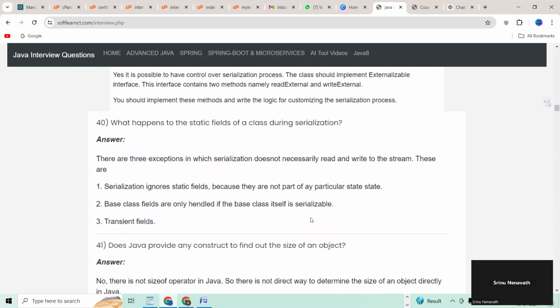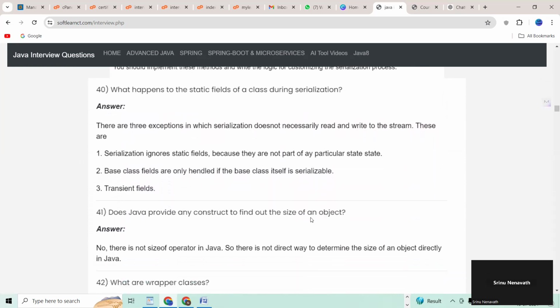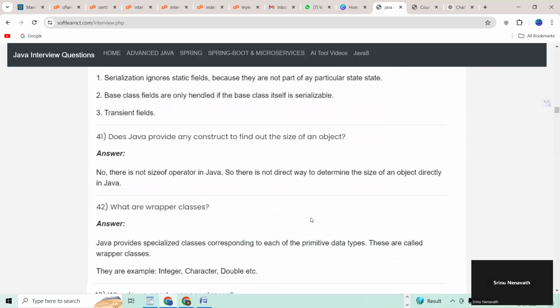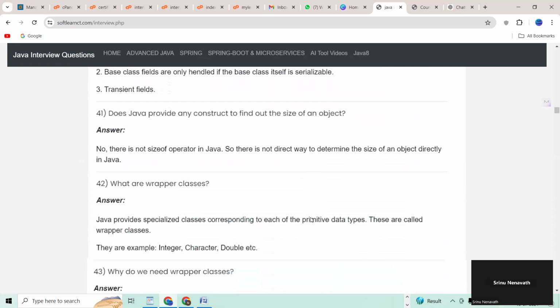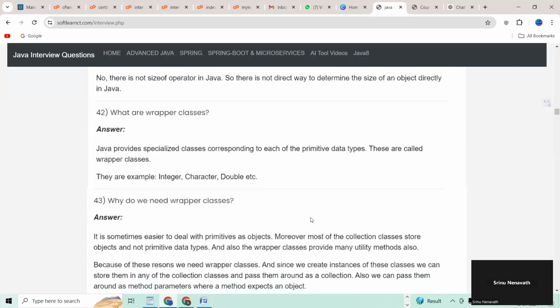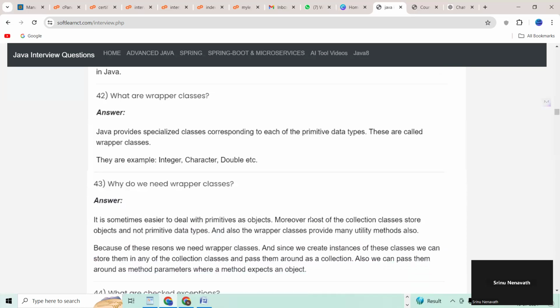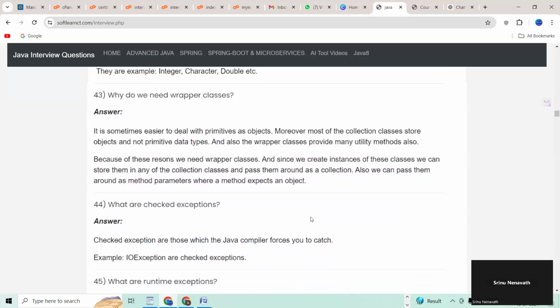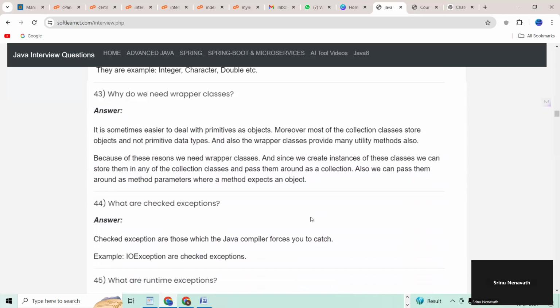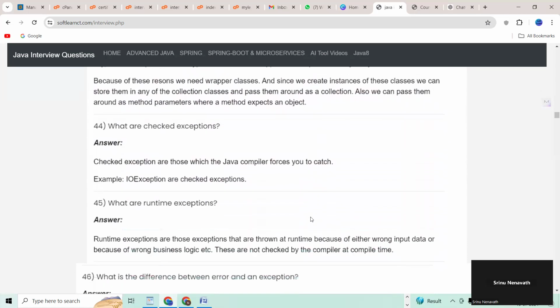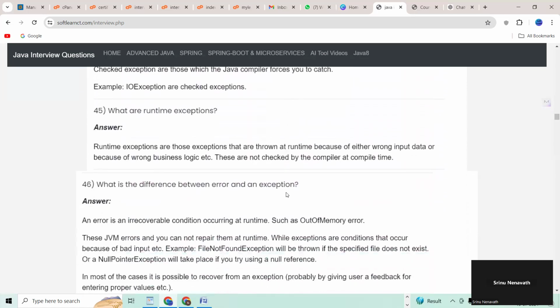40 question. What happens to the static fields of a class during the serialization? Next question. Does Java provide any constructor to find out the size of an object? 42 question. What are the wrapper classes? 43 question. Why do we need wrapper classes? 44. What are checked exceptions? 45. What are runtime exceptions?